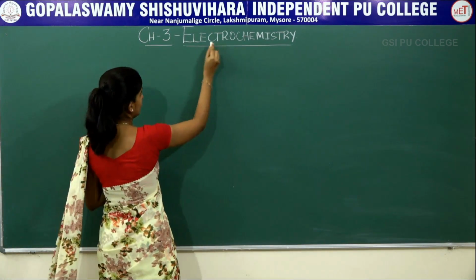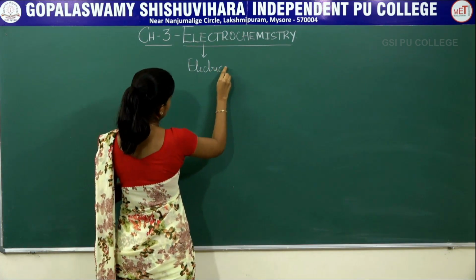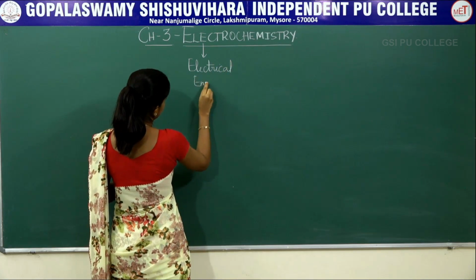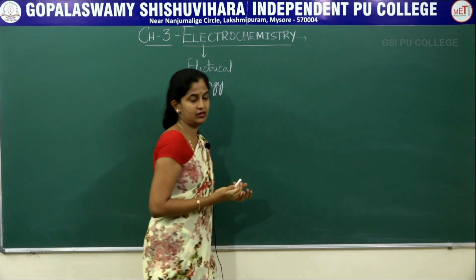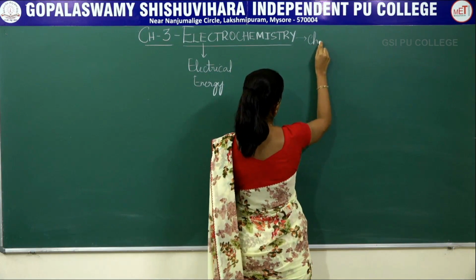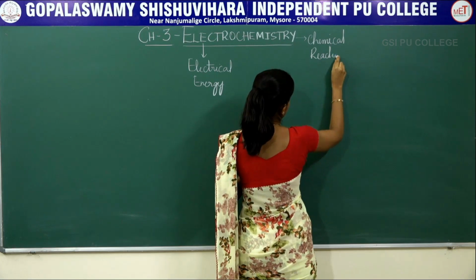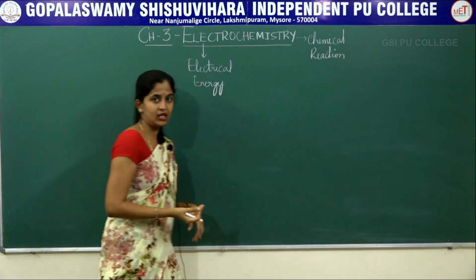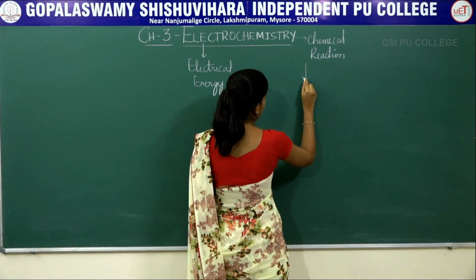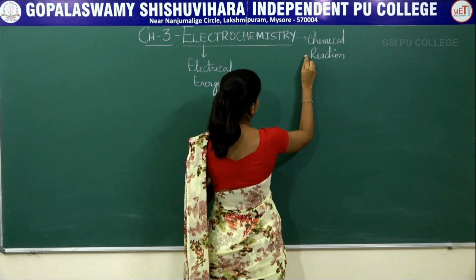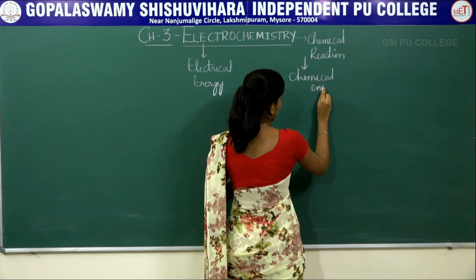So the word electro means electrical energy. Chemistry is nothing but it is dealing with reactions, so chemical reactions. These chemical reactions liberate heat as a form of chemical energy. So these are chemical reactions which liberate chemical energy.